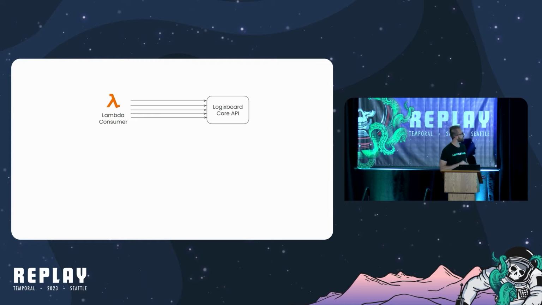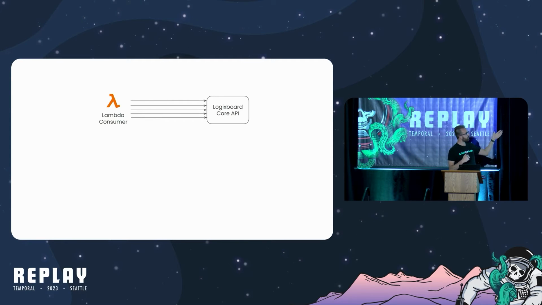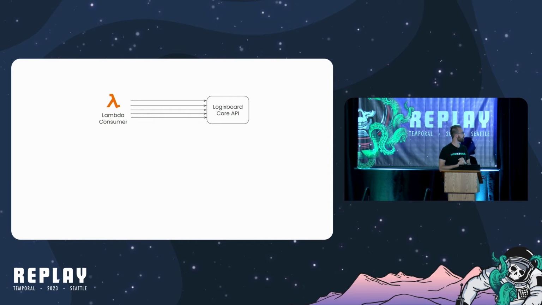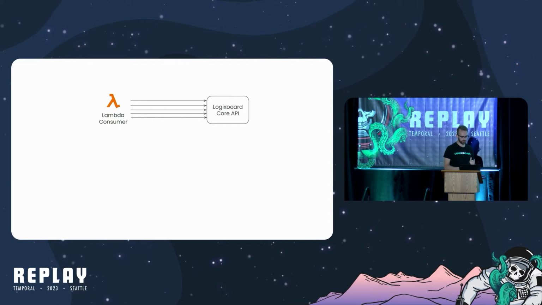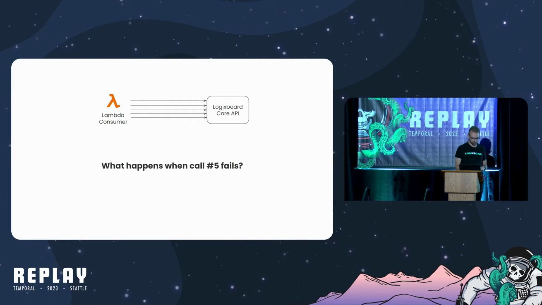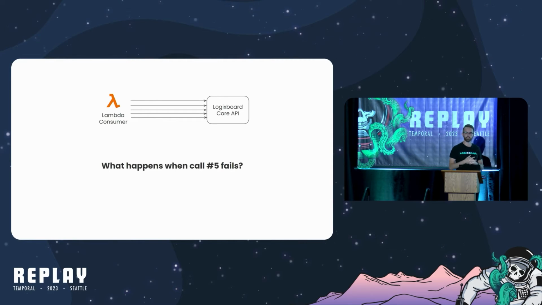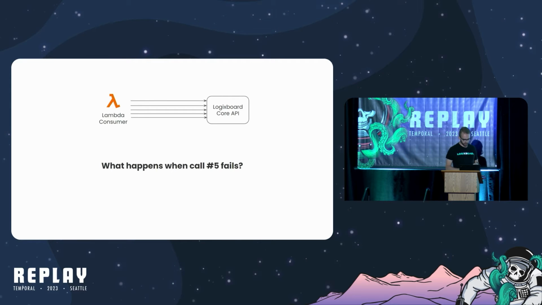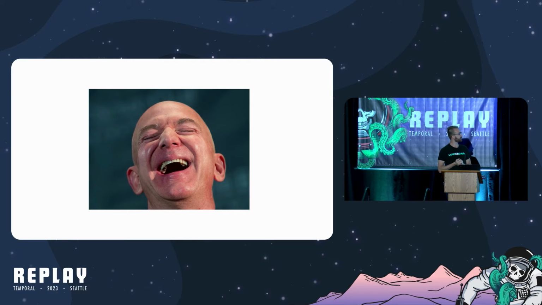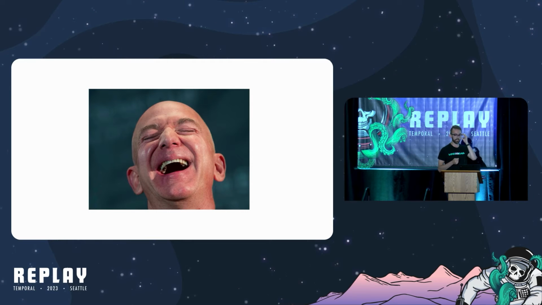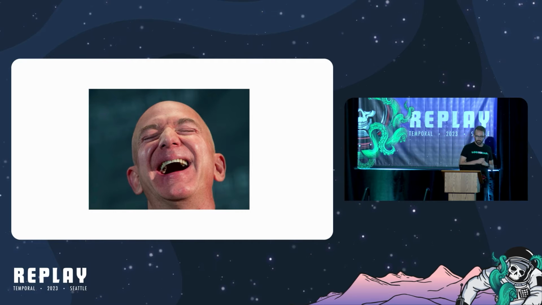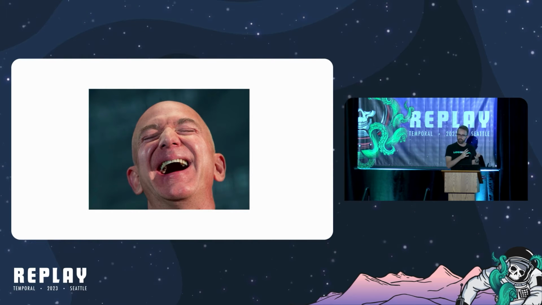and memory as well. And so if you just introduce a very small bug in a very small write to the Logixboard core API, you end up spending a lot of money as well processing XMLs over and over again. And there was actually one situation in 2022 where we were shipping good old Jeff Bezos here tens of thousands of dollars a day, just reparsing XMLs that didn't need to be reparsed in the face of a simple logic error. Okay, so that's enough about our legacy systems.